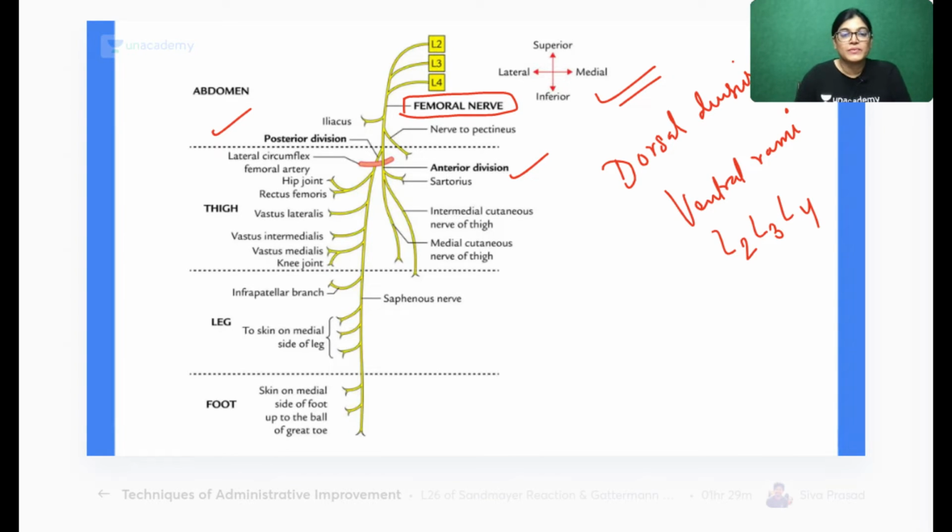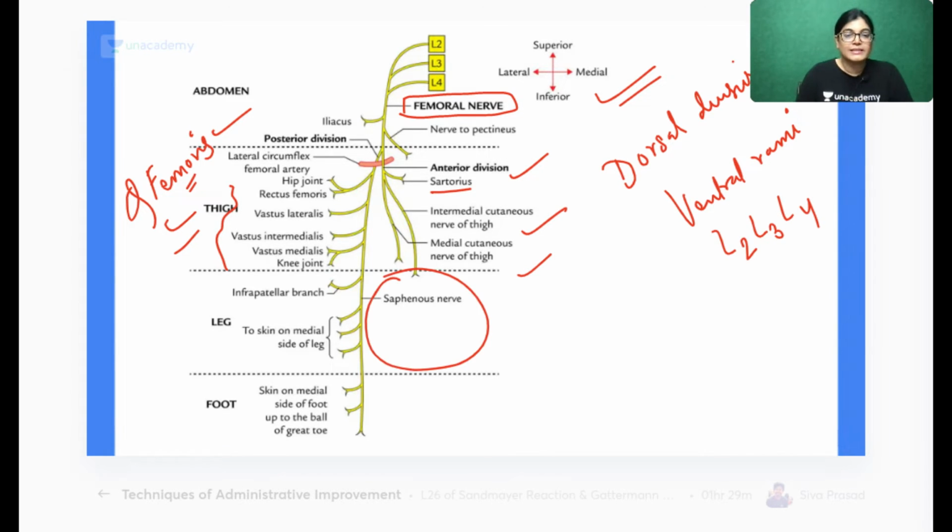Now, my dear aspirants, when we are talking about the anterior division, it gives innervation to the sartorius muscle. The two cutaneous branches given from the anterior division are the intermediate and the medial cutaneous nerve of thigh. When I'm talking about the posterior division, the branches are given to the muscles, that is the quadriceps femoris muscle: vastus lateralis, medialis, intermedius and rectus femoris, and one cutaneous nerve, that is the saphenous nerve.